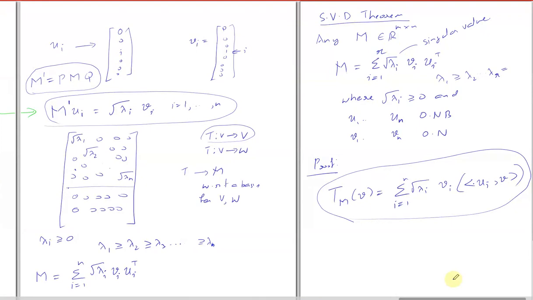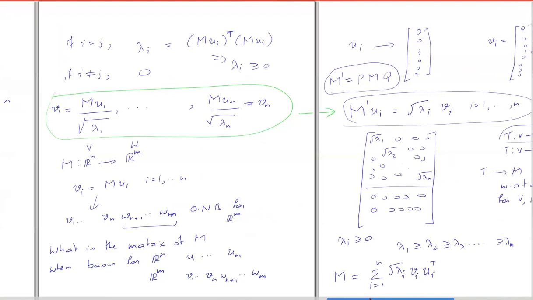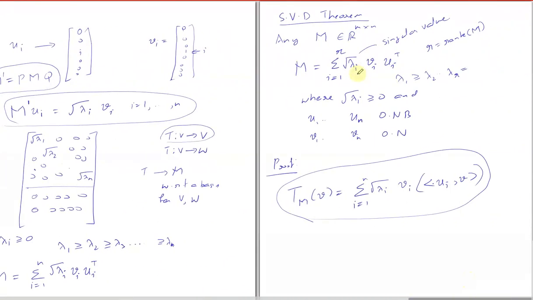R is the rank of M. Here we assume that M is full rank. If M is not full rank, we will get a similar theorem, but you will only need R terms in the summation.